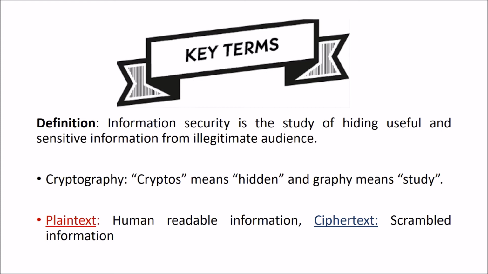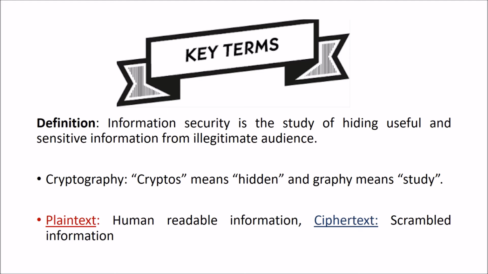It is not directly meaningful information. It is an algorithm-generated or machine-generated output, which normal people cannot read. That is ciphertext.